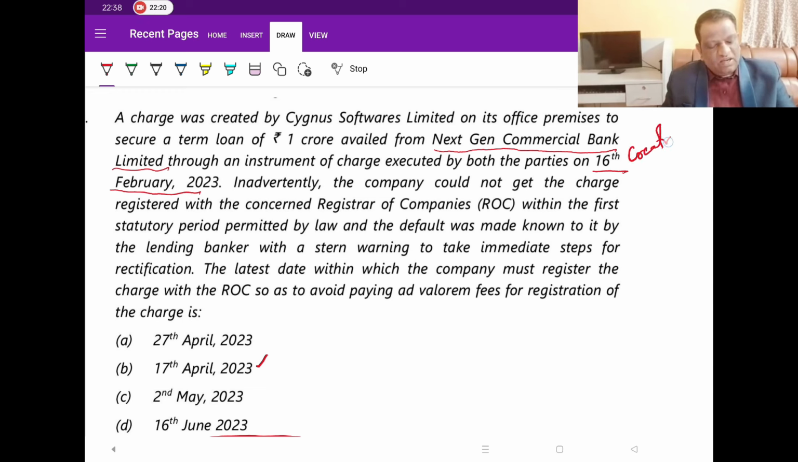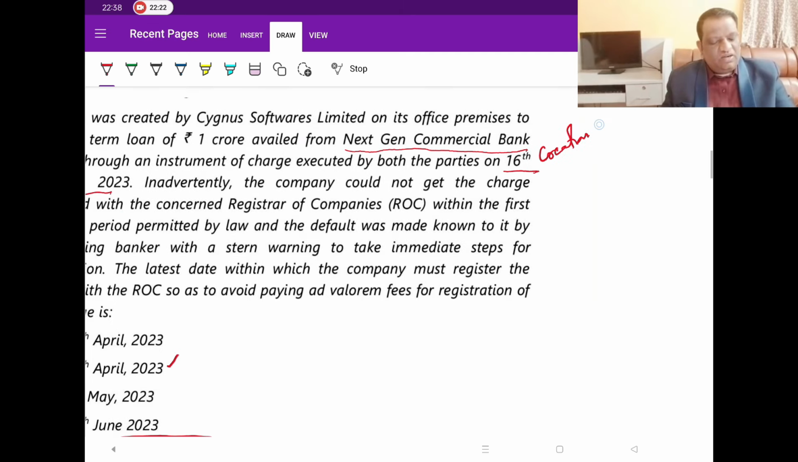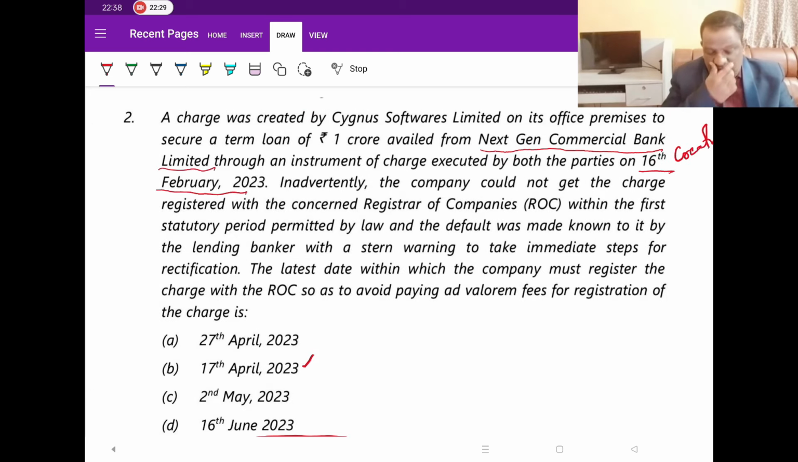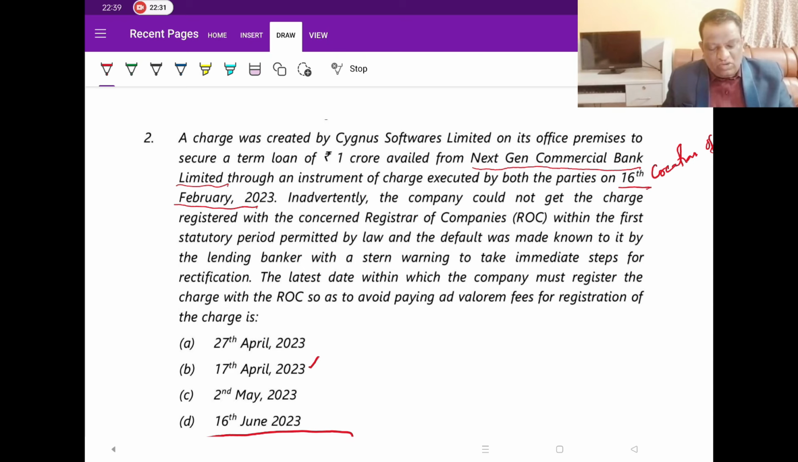As I said, creation of a charge is different and registration of charge is different. So this date is the creation of charge. Then inadvertently, the company could not get the charge registered with the concerned ROC. So this has not happened. The registration of charge has not happened. They've created the charge. After creating the charge, they are supposed to register, but that has not happened.